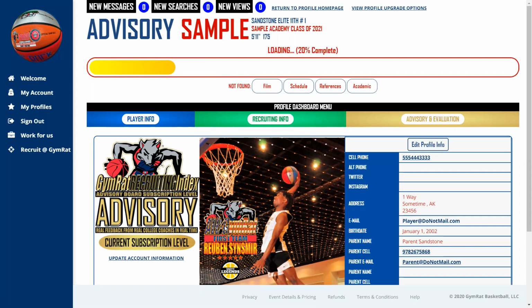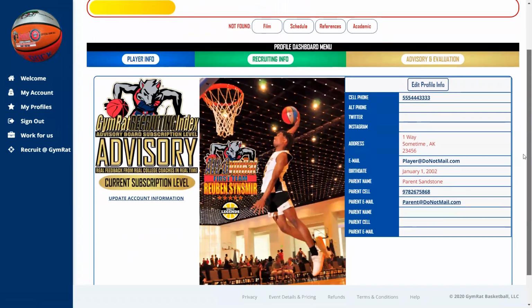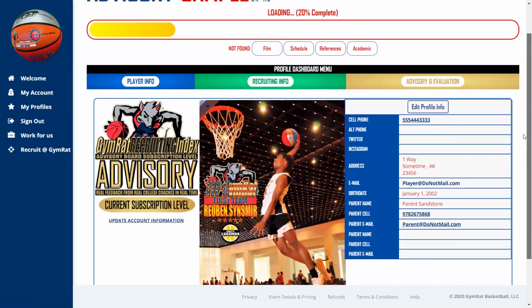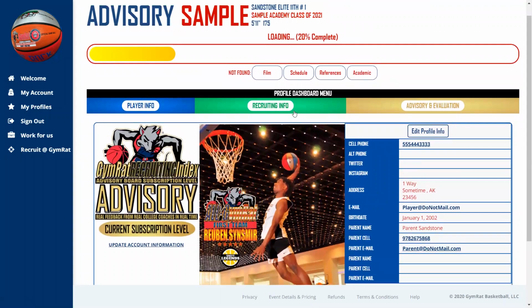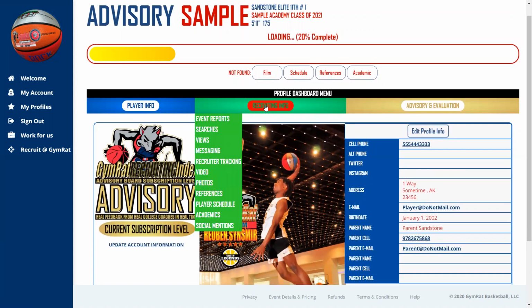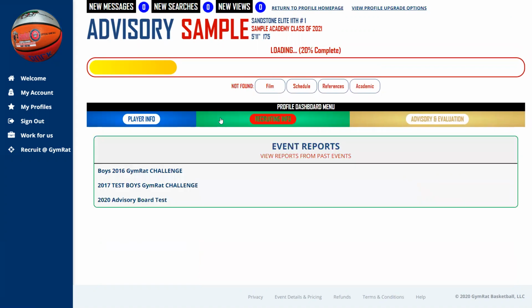So you can see this is an advisory level profile. This badge shows that. Great picture here from our GymRat photography staff of a game at the Albany Capitol Center. If you look here on the player dashboard menu, reports are covered under recruiting information. So if I click on that tab, it opens the recruiting info menu. The first item on that menu is event reports. I'm going to go ahead and click on that.